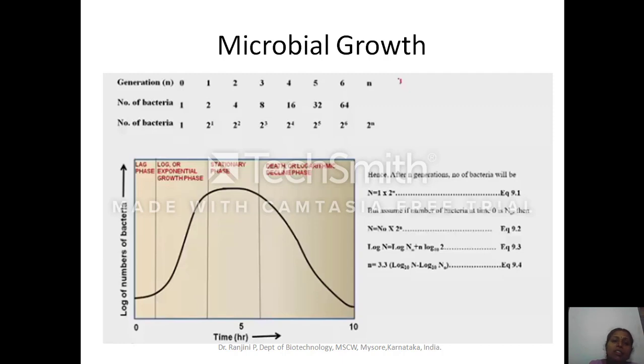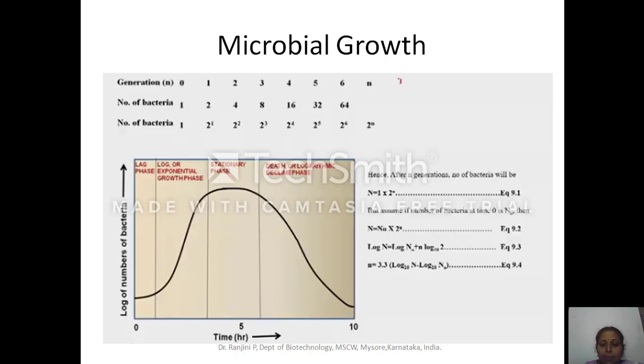Instead of 1, we are just imagining that at time 0, at generation 0, we are inoculating N naught cells. Then the number of cells will be N is equal to N naught, instead of 1 I am just writing N naught, N naught into 2 to the power of n.